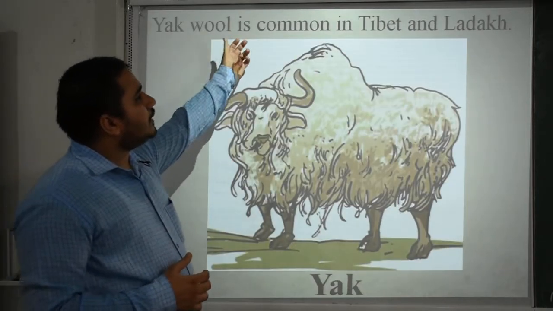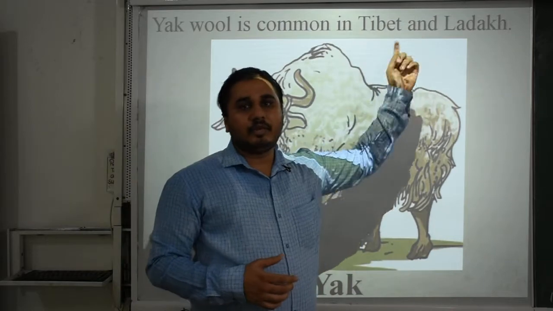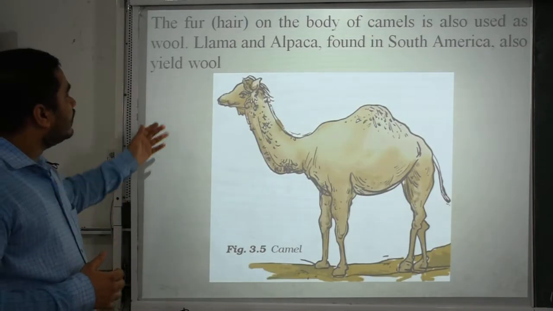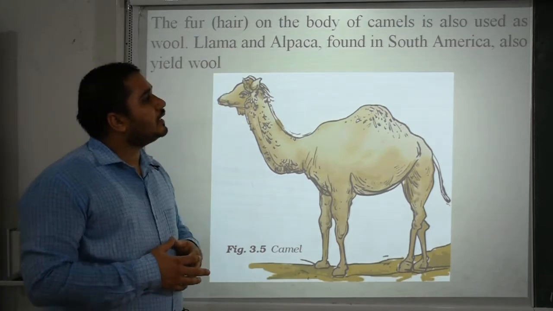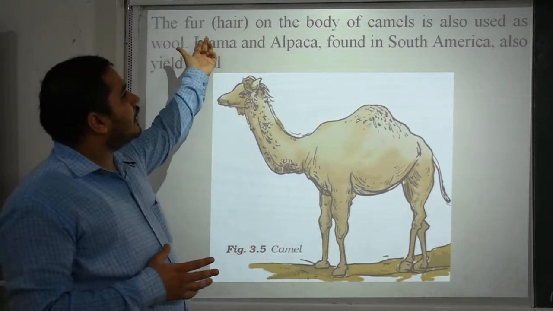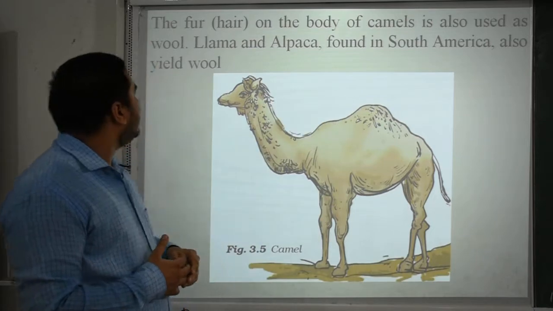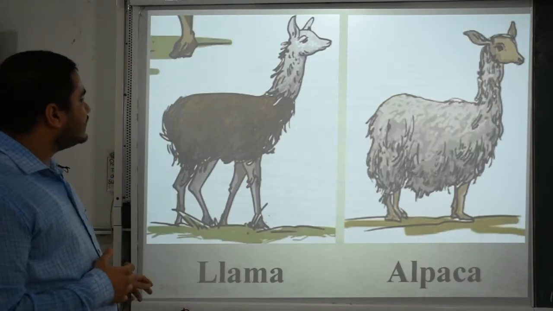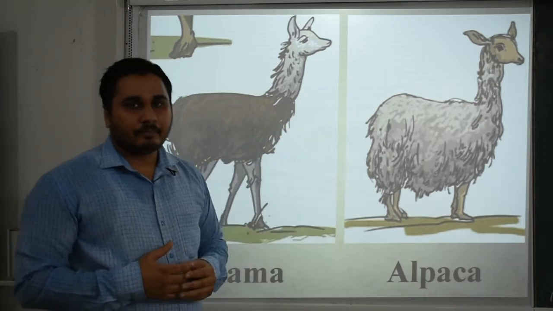Next, yak wool is common in Tibet and Ladakh. Please remember these two names, and this is the picture of the yak also. Then the fur on the body of the camel is also used as wool. Llama and alpaca found in South America also yield wool. This is the example of the camel. Move to next here, that is llama and alpaca. Clear?